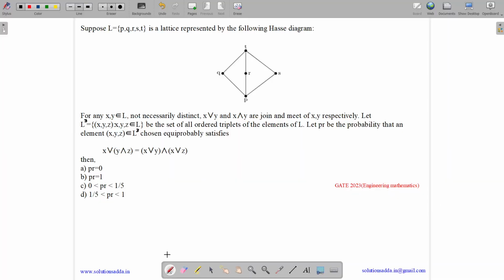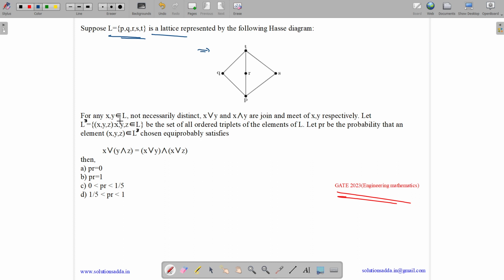This question belongs to engineering mathematics subject and was asked in GATE CSE 2023. So the question states, suppose L equals to {P, Q, R, S, T} is a lattice represented by the following Hasse diagram. So here a Hasse diagram has been given.